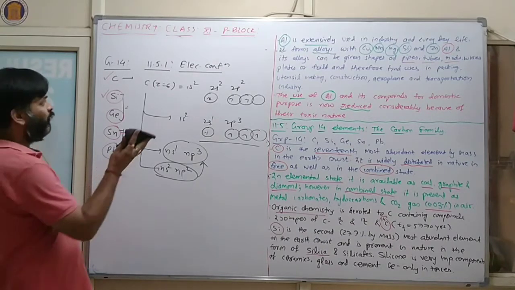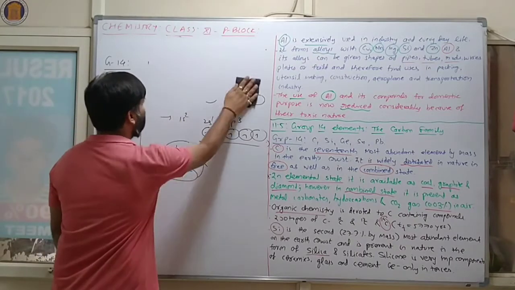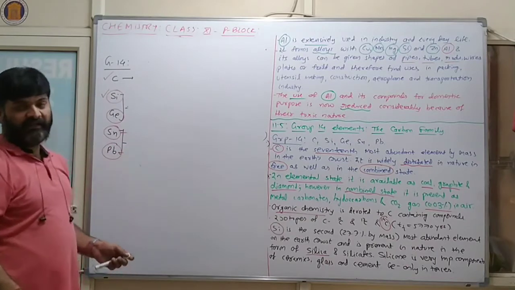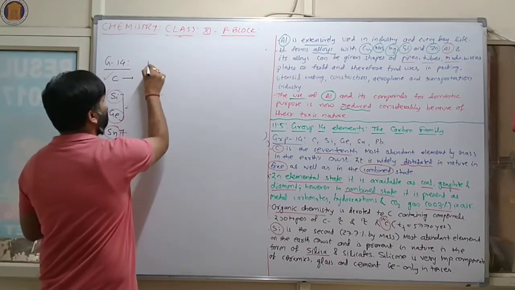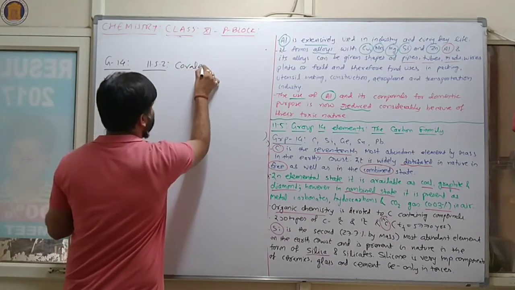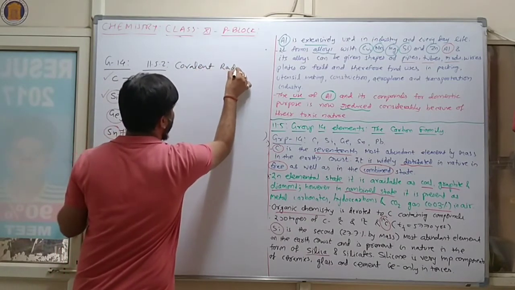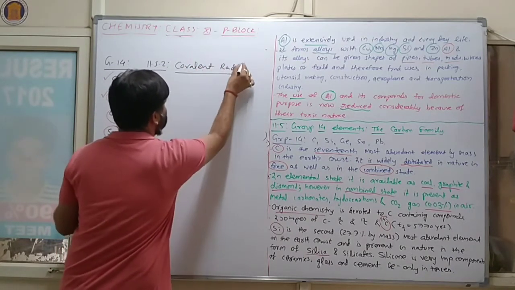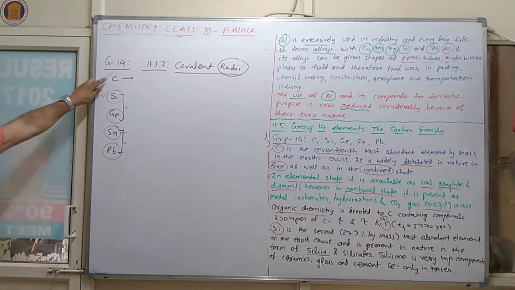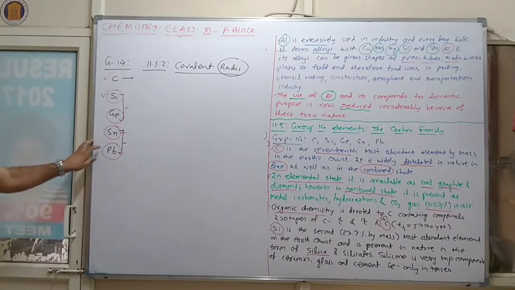Now the next topic is 11.5.2, covalent radii. Radii is further divided into two parts, covalent as well as ionic.